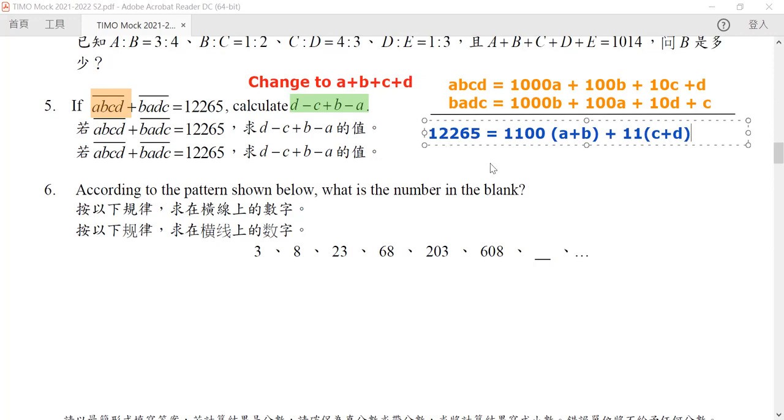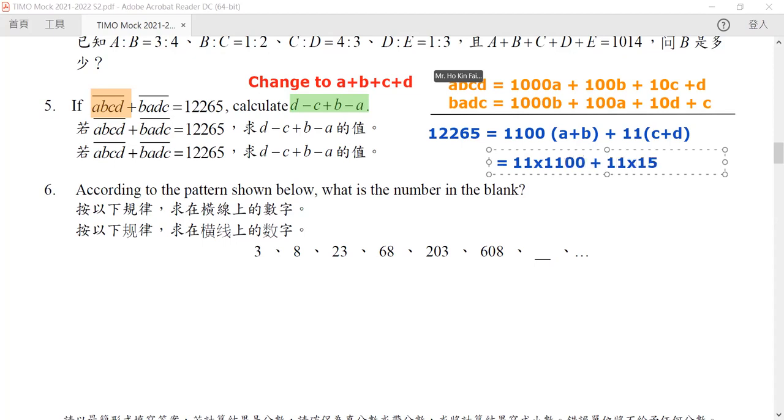Now in here we know that 12265 can be written as 11 times 1100 plus 11 times 15.